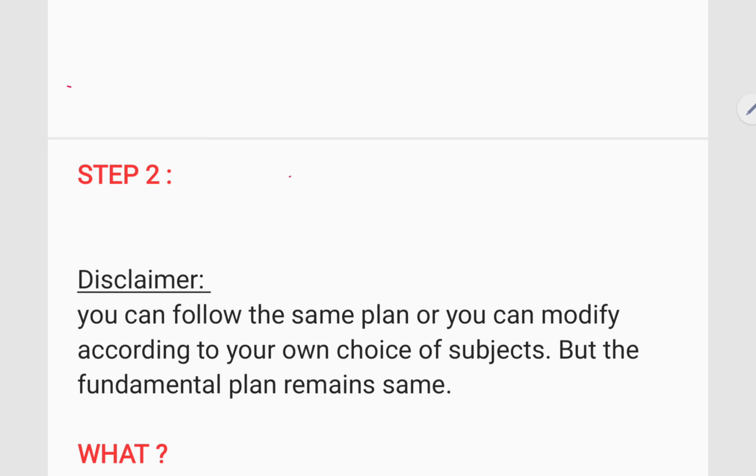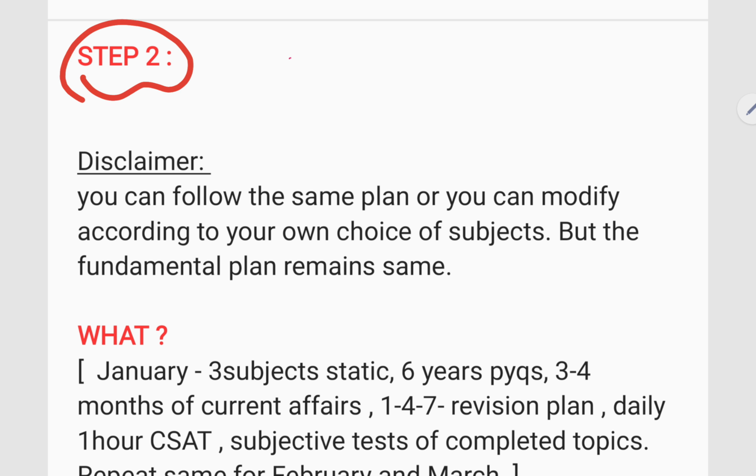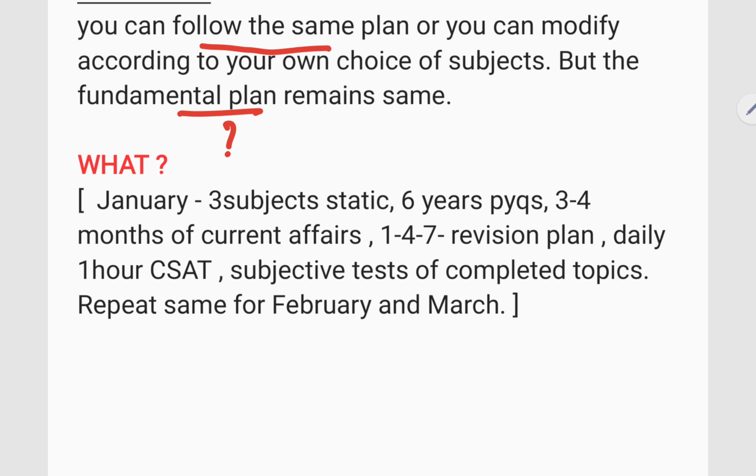Coming to step 2, which is about our weekly plan. I just wanted to give a disclaimer: you can follow the same plan or modify your own plan according to your choice. But the fundamental plan remains the same. What do you mean by fundamental plan? In any given month, you have to read three static subjects completely, 6 years of PYQs completely, 3 to 4 months of current affairs, and daily 1 hour of CSAT. So these things you cannot escape in any given month.